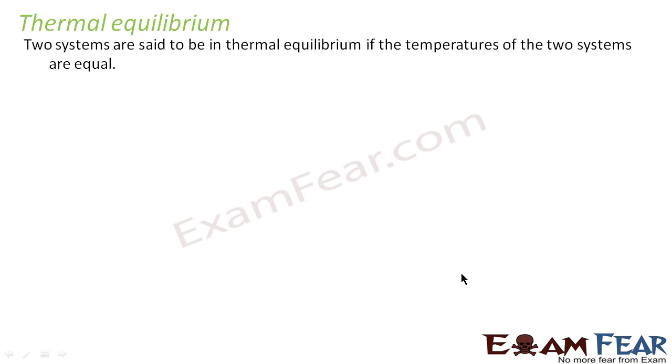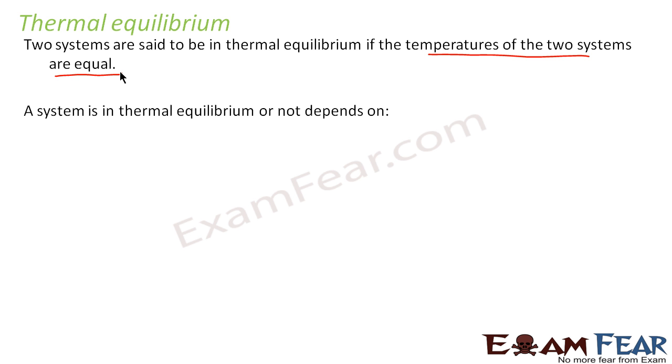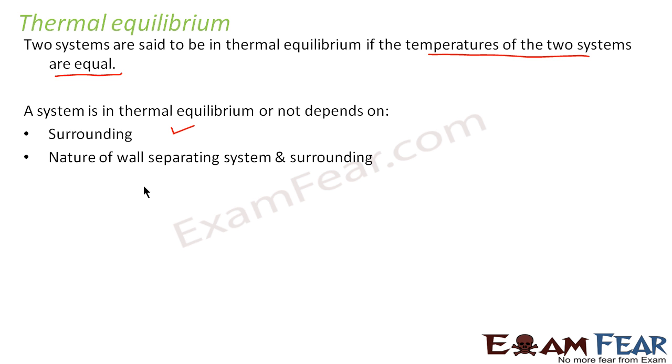Two systems are said to be in thermal equilibrium if the temperatures of the two systems are equal. Right? Whether a system is in thermal equilibrium or not depends on the surroundings. It also depends on the nature of the wall separating the system and surroundings.